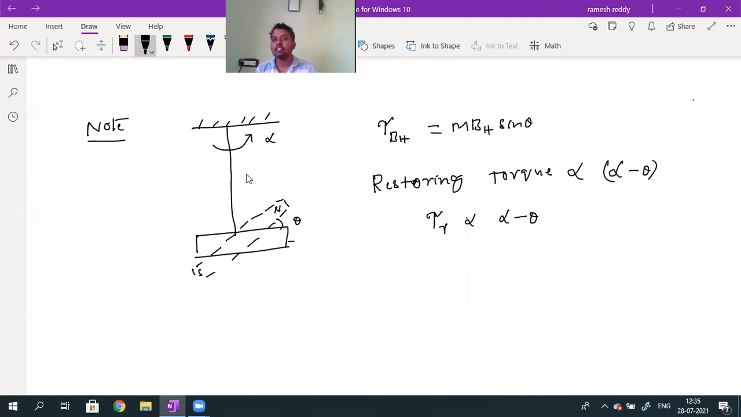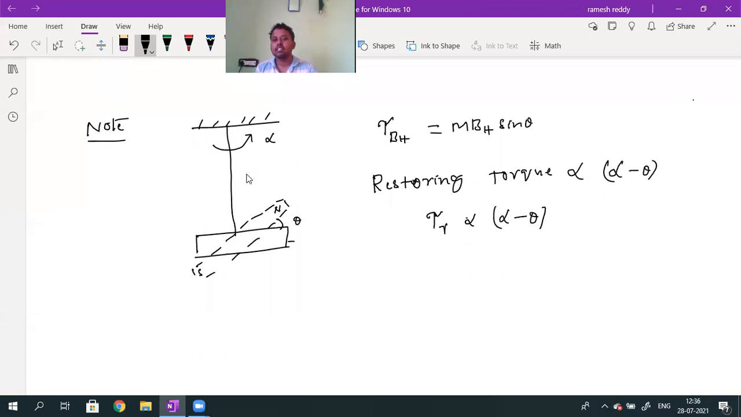Why is it written alpha minus theta? You have to understand. Because you rotated the string through an angle alpha, the bar magnet rotated through an angle theta. Now the restoring torque has to make the bar magnet go to its initial position. Initial position means the bar magnet has to rotate in clockwise direction through an angle theta. So the angle through which the string has to rotate for the bar magnet to come back to its original position is given by alpha minus theta.